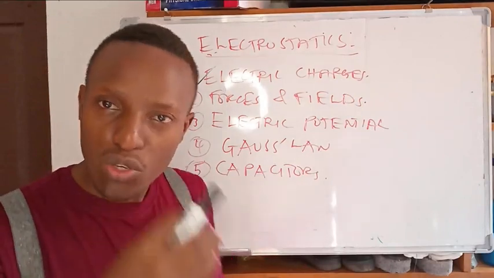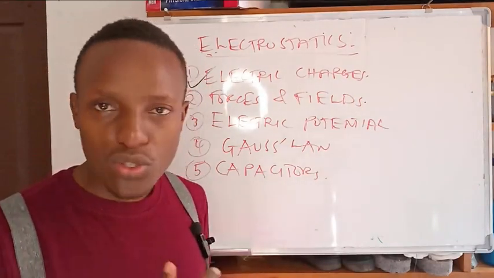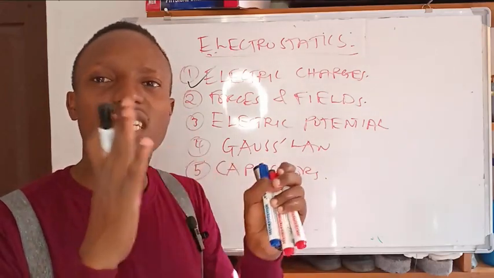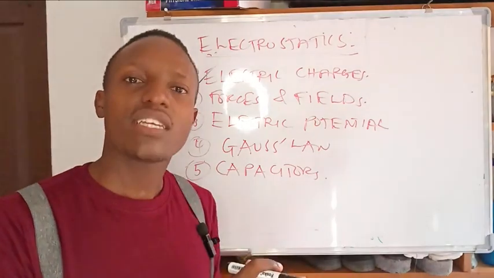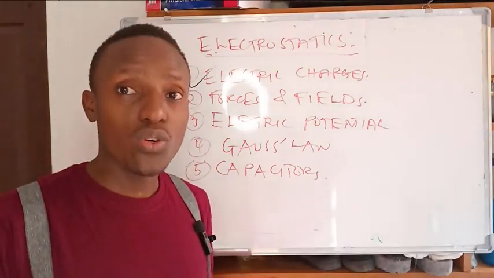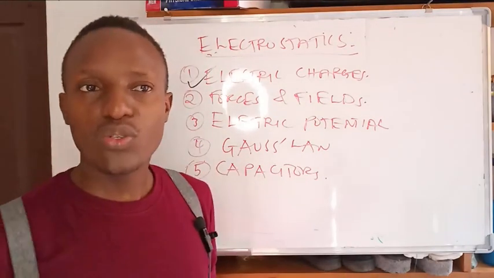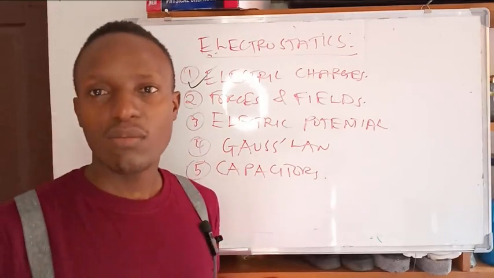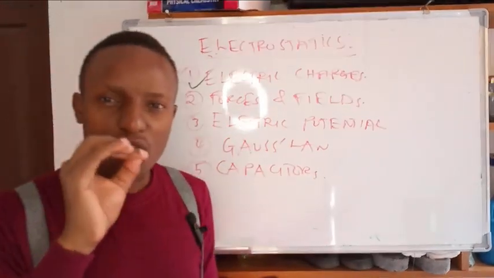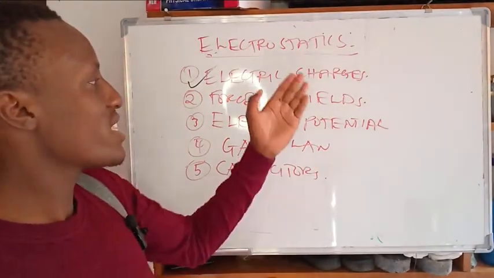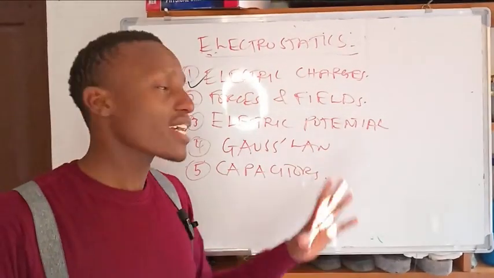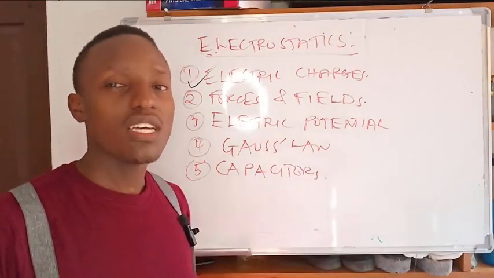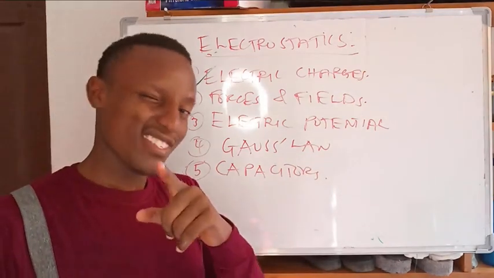Things like that we are going to answer in electric charge, where many people skip this Form 5 part, those conceptual questions about just the charges, the methods of charging. Many of you don't know the methods of charging, you assume you know that it's contact, it's rubbing, it's induction, but you don't know in a positive, in a negative, which material does not work with which charging method. So I'm just going to elaborate for you very clearly, but there are also many concepts here which are not taught easily, but the questions come from them. So I hope you're going to be with me till the last video. I hope to see you soon.